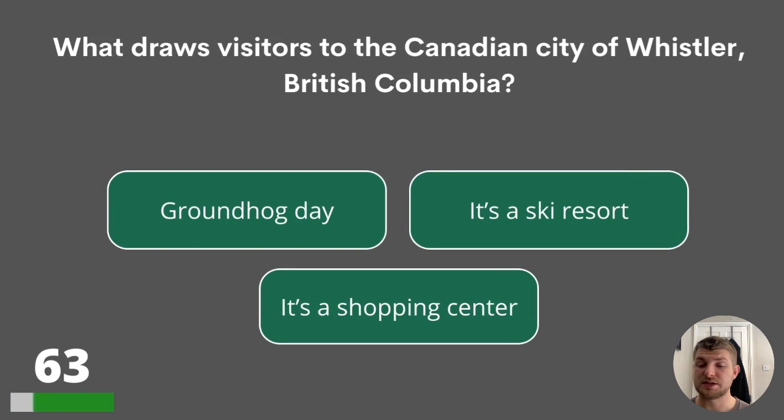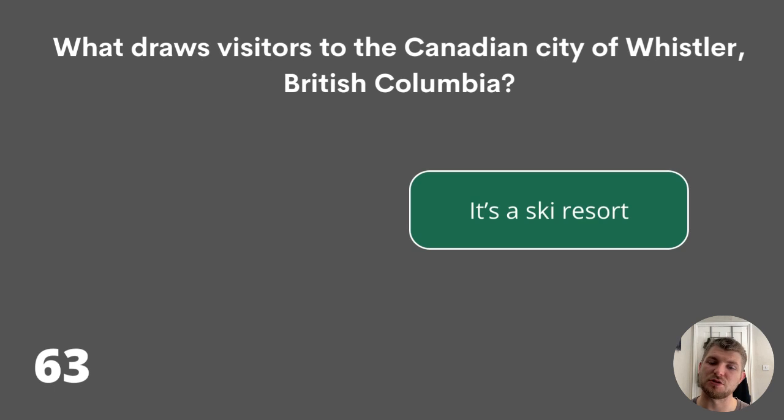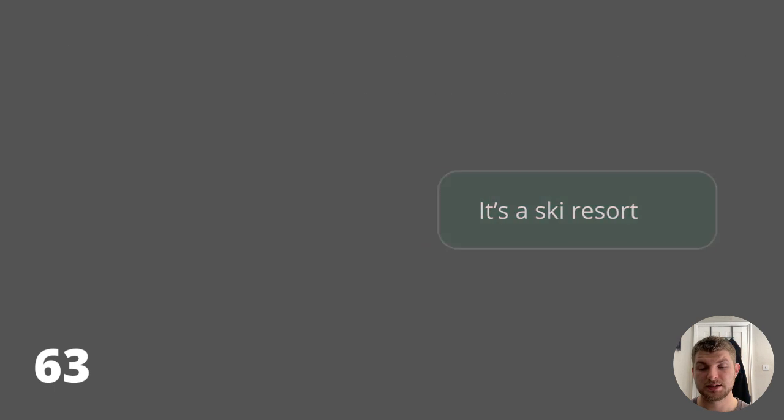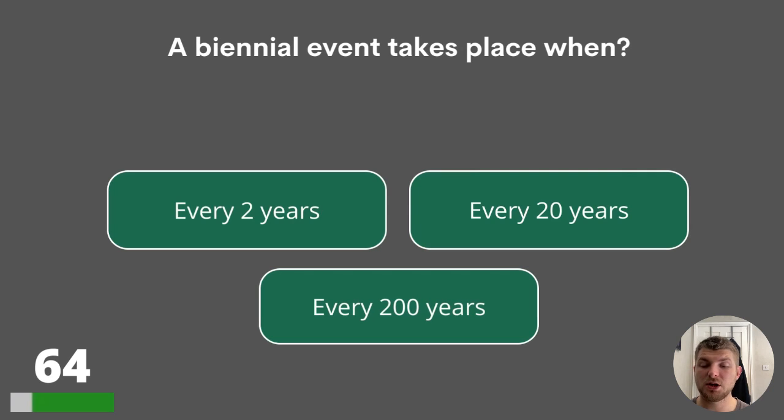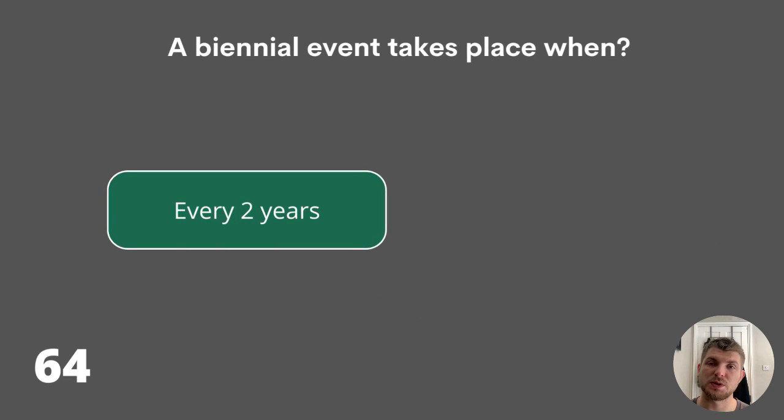63. What draws visitors to the Canadian city of Whistler, British Columbia? Groundhog Day, it's a ski resort, or it's a shopping centre? The answer is it's a ski resort. 64. A biennial event takes place when? Every 2 years, every 20 years, or every 200 years? The answer is every 2 years.